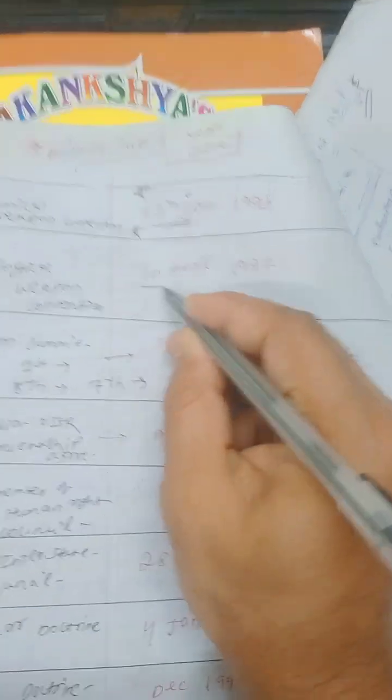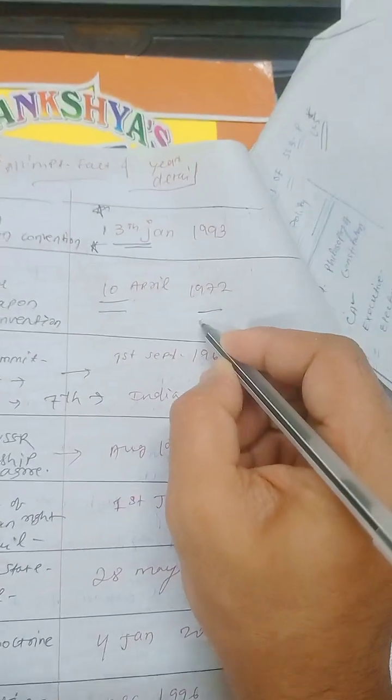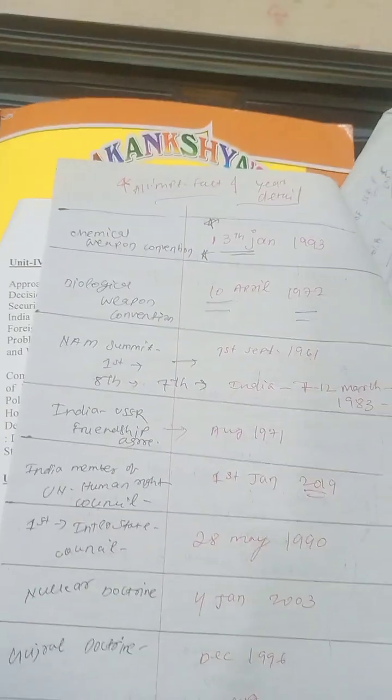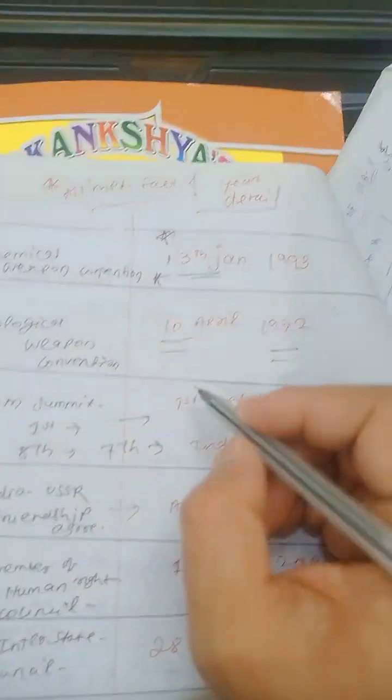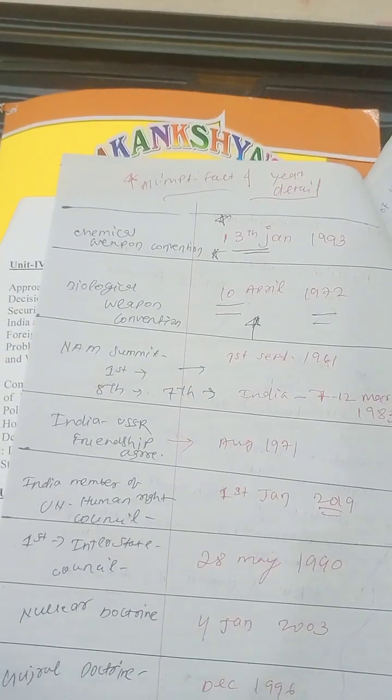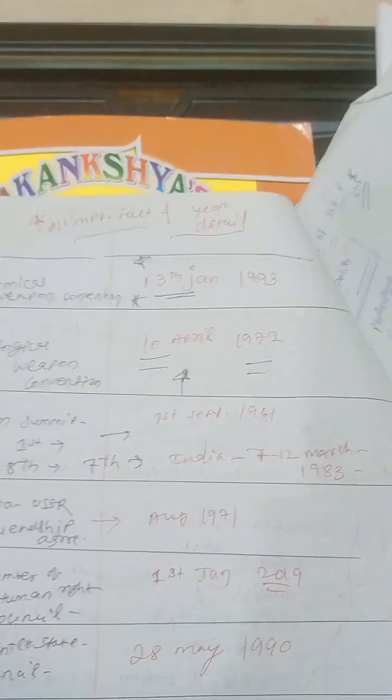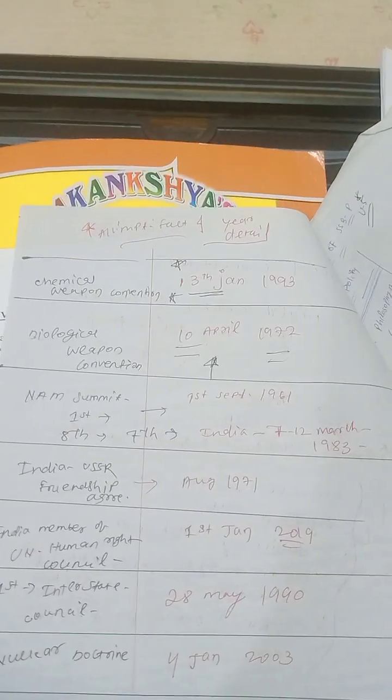Then the Biological Weapon Convention is also important, that is 10 April 1972. Yes guys, 10 April 1972. India signed both the Chemical Weapon Convention and the Biological Weapon Convention. Biological Weapon Convention, 10 April 1972, and Chemical Weapon Convention, 13 January 1993.